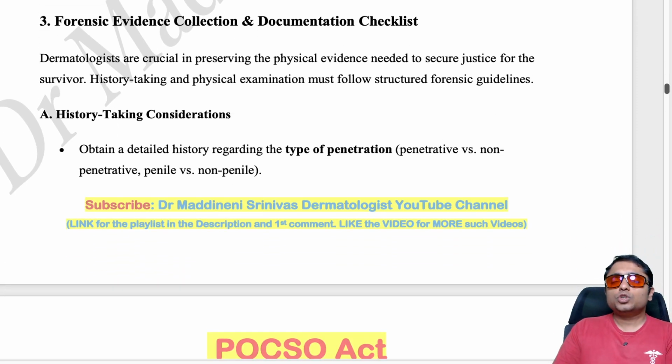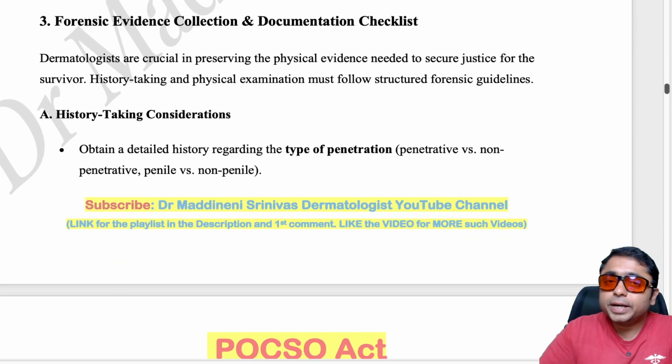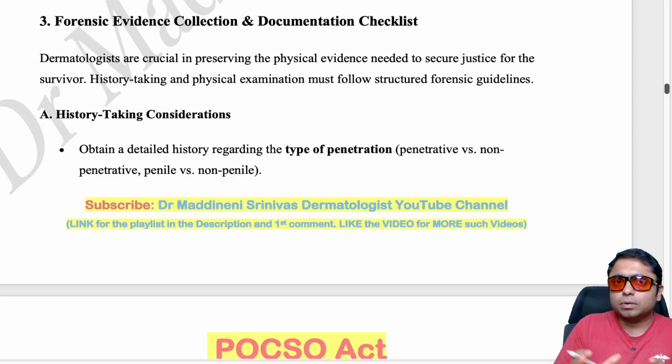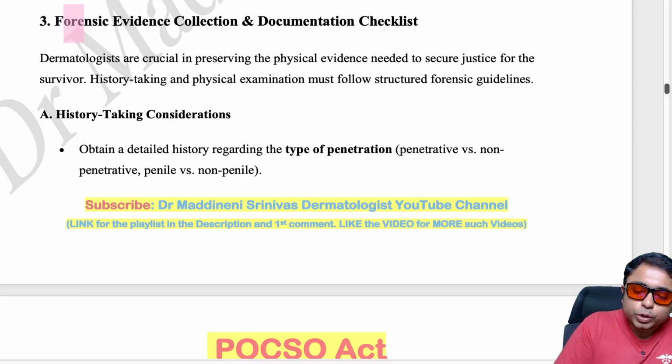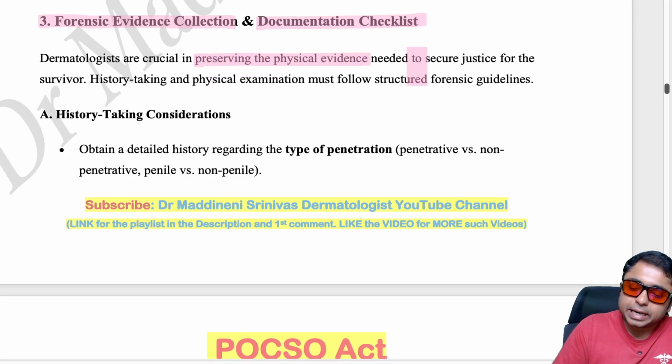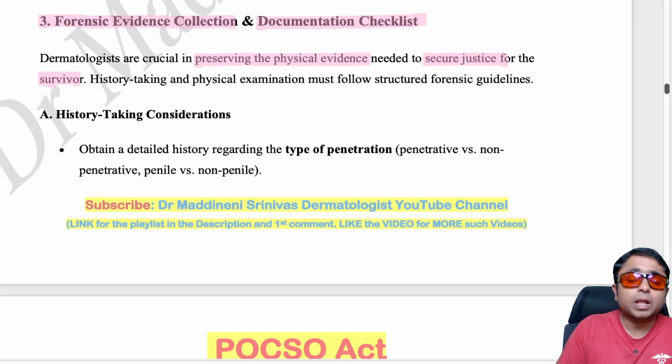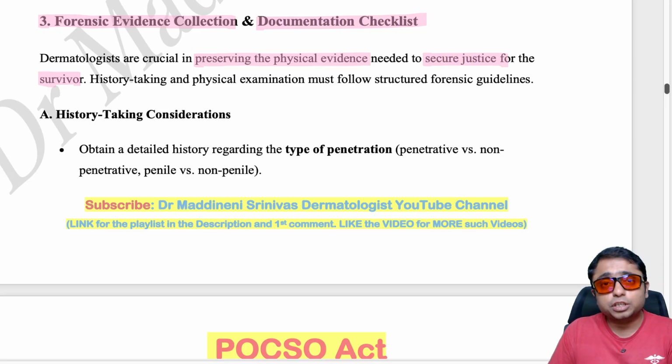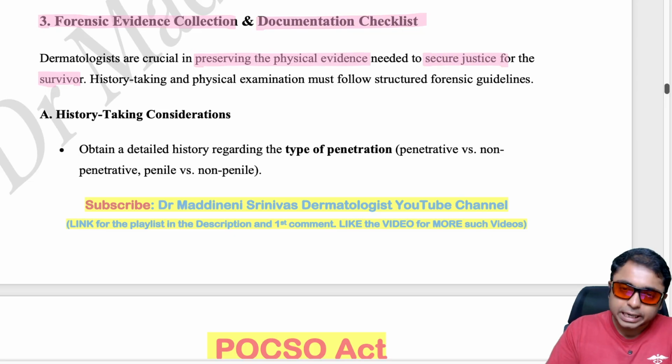Now coming to the order in which the collection should be done, from where the samples should be collected, how they should be collected. You should also have an idea about forensic evidence collection and the documentation checklist. Dermatologists are crucial in preserving the physical evidence needed to secure justice for the survivor. That is the reason for this sample collection. Apart from the management and investigations, this is also a very important point, especially in the medico-legal aspect of the treatment of the child survivor.